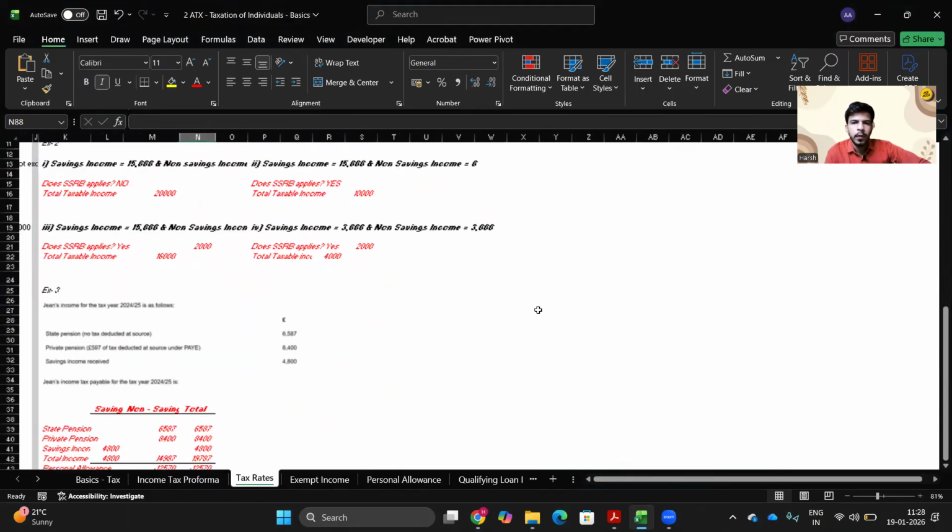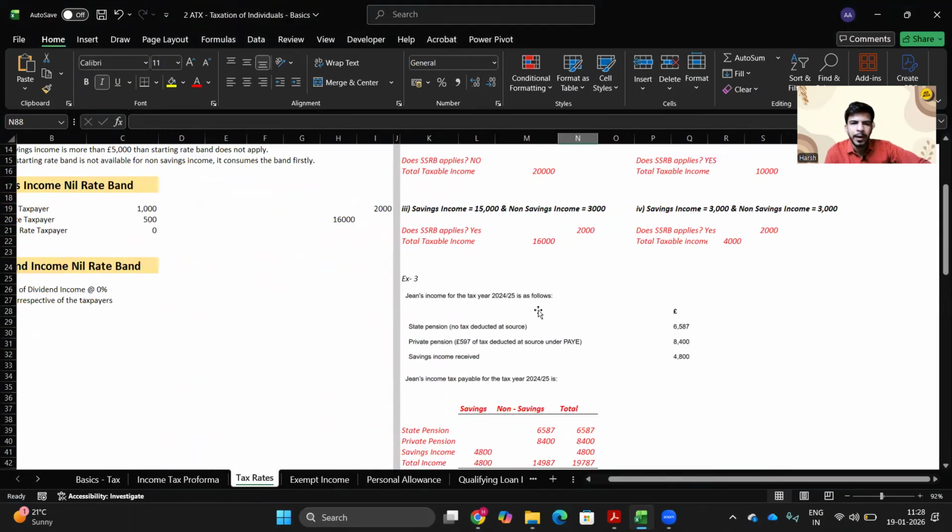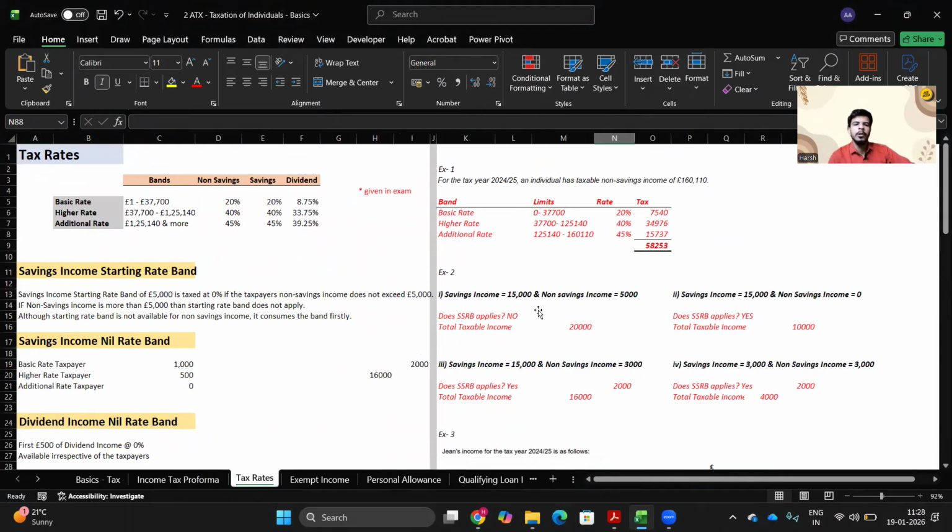So this was the session where we discussed the bands and the types of starting rate band and nil rate bands we have available. In the next session, we would jump over to some of the exempt income. We would see a brief of it, and we would also talk about personal allowance. What is personal allowance? What are the limits? When do you get it? When do you not get it? All these things will be covered in the next session.